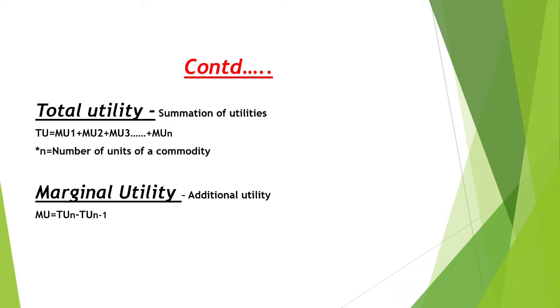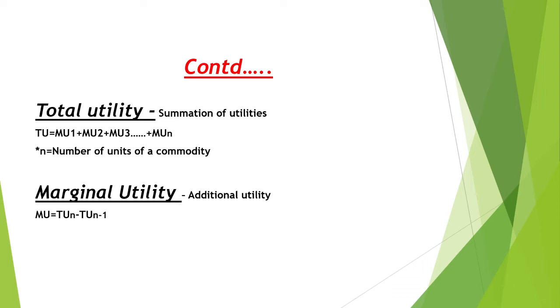TU is equal to MU1 plus MU2 plus MU3 plus etc. up to MUn, where 1, 2, 3 etc. up to n is the number of units of a commodity. MU is equal to TUn minus TUn-1, that is, marginal utility is equal to total utility derived from the nth unit minus total utility derived from its previous units. That difference is known as the marginal utility.